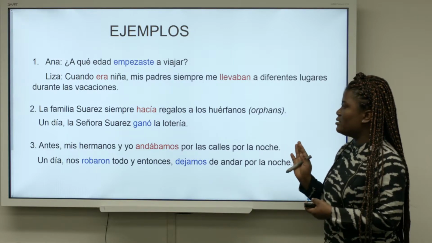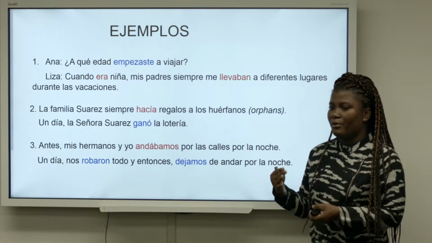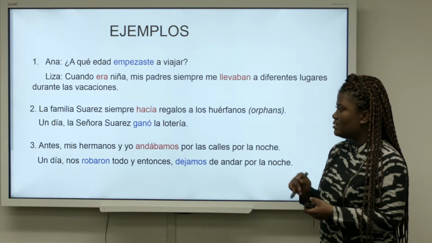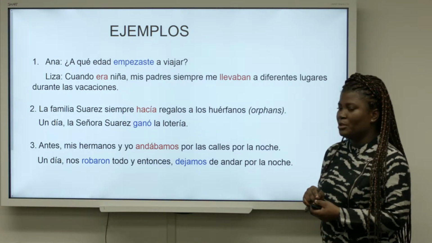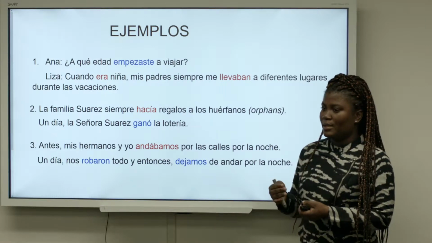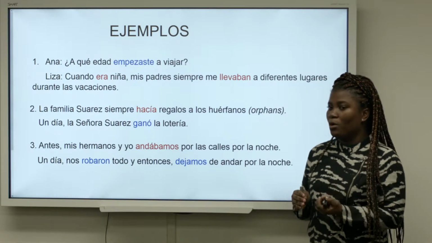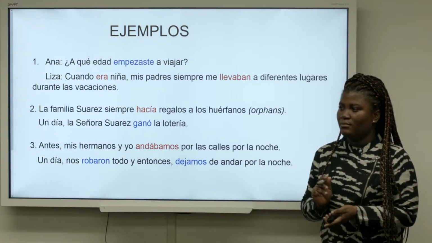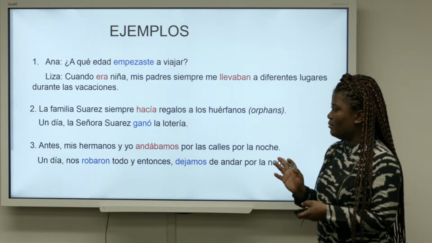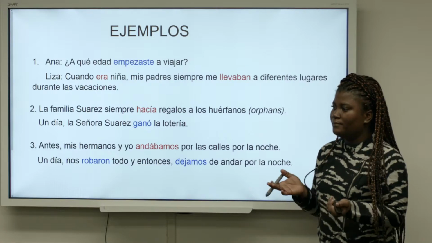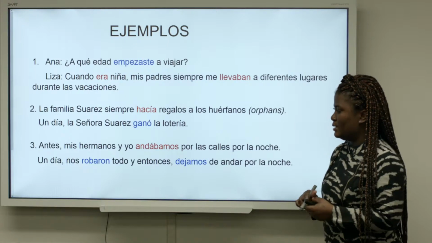And then my parents always took me. So llevaban, siempre, they always. It was an action that was repetitive. In the second sentence, we see that the verb hacer is in the imperfect tense because it was something that the Suárez family always used to do. But then one day when Mrs. Suárez won the lottery, it was an event that happened at a specific time on a specific day. So it marked the beginning of her success with the lottery. That's why we use the verb ganar in the preterite tense.